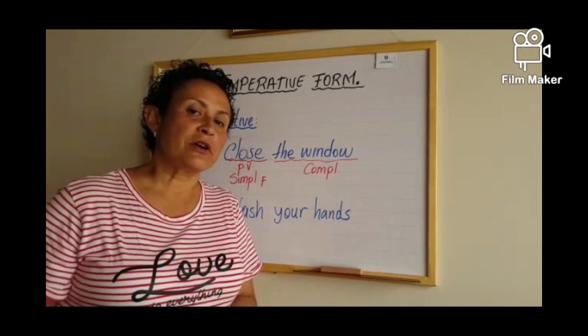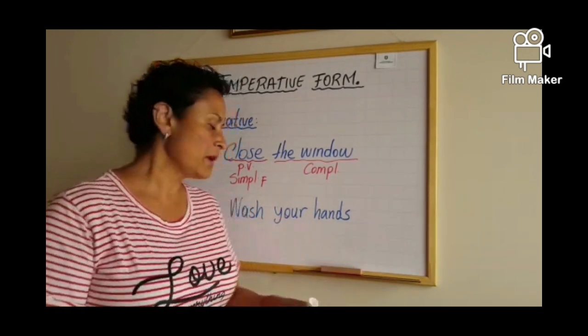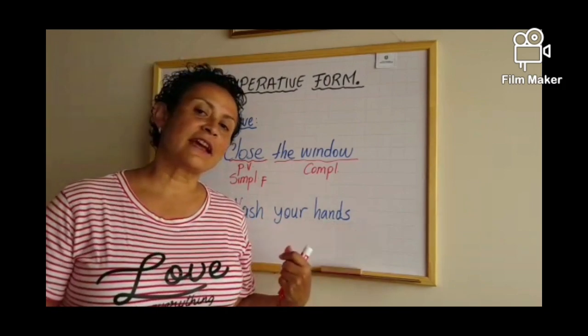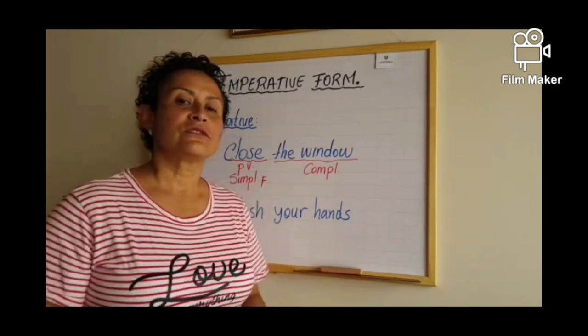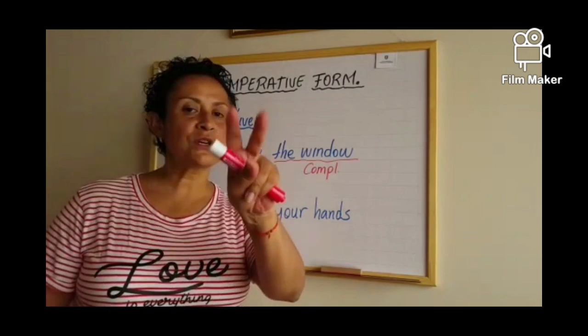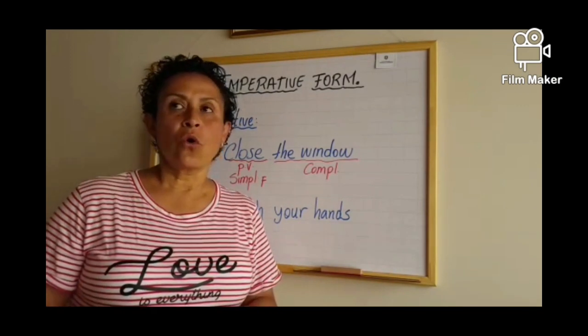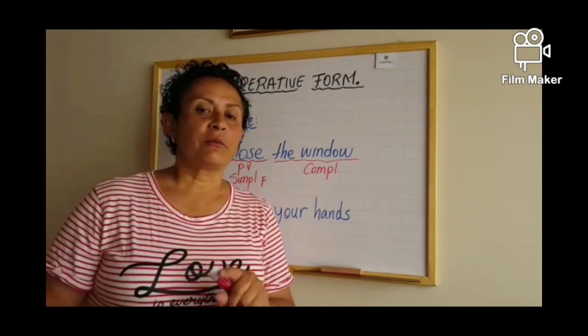Wash is my principal verb in the simple form and your hands, in this case, is my complement. So here we have the first two examples, giving orders or giving commands in affirmative form.